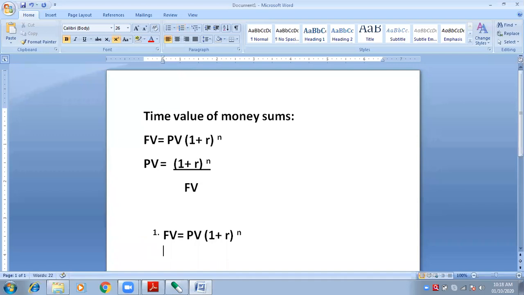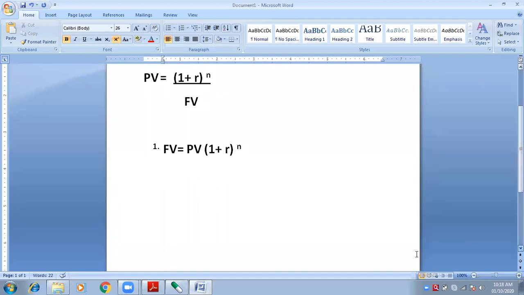Now what you have to write is, look at the screen. This is the first sum that we are doing. See, this is the way you have to write, where future value is equals to, because never write short forms in the paper, but in the formula short forms are allowed. While writing down the formula, short forms are allowed, but later on you will have to clear it. FV stands for future value.